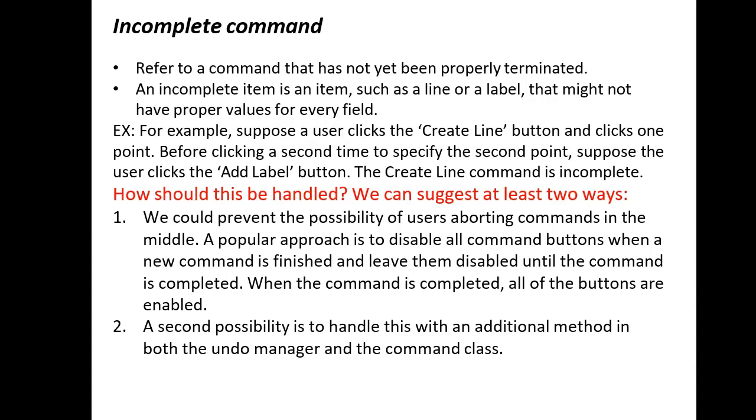Now incomplete command refers to the command that has not yet been properly terminated. An incomplete item is an item such as a line or a label that might not have proper values for every field. For example, suppose the user clicks the create line button and clicks one point. And before clicking the second point to specify the second point, suppose the user clicks on add label button. So here you have not completed the drawing line command entirely, because you have to select left point and right point, and then the drawing that line command will be completed, but it is abruptly interrupted.